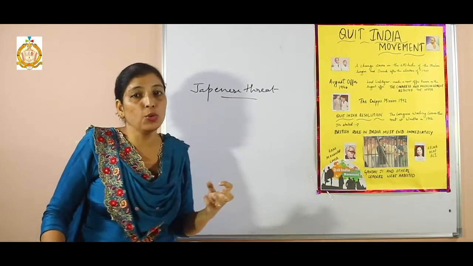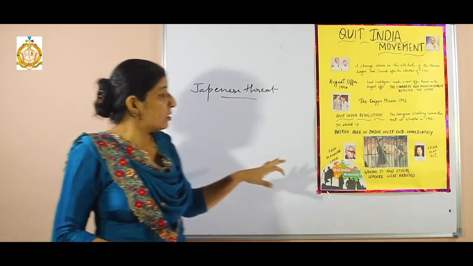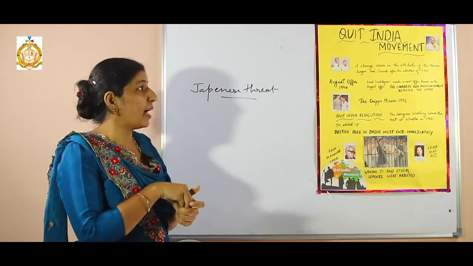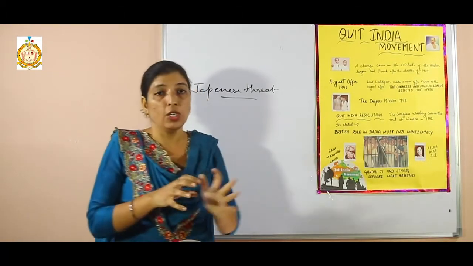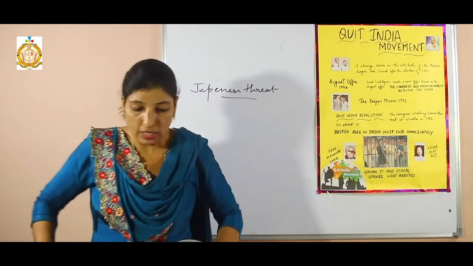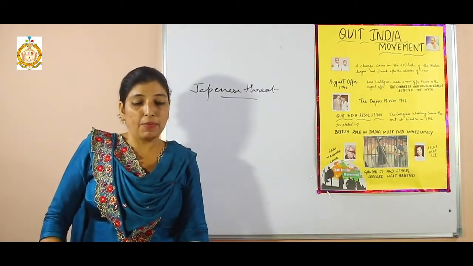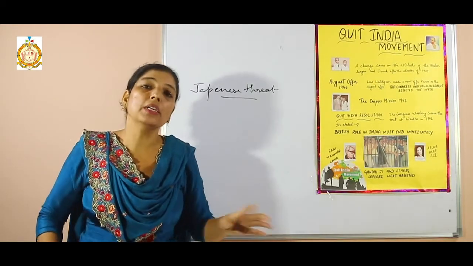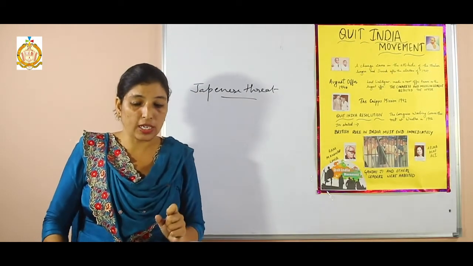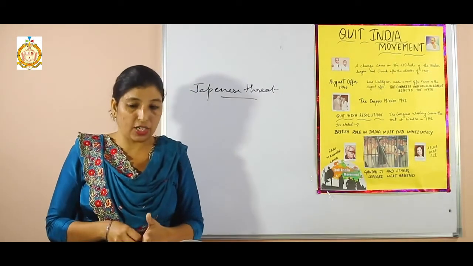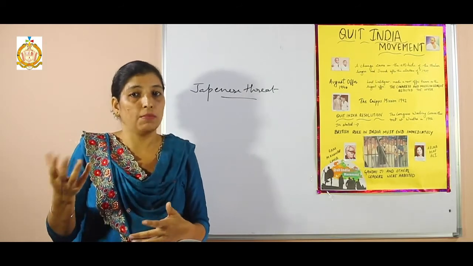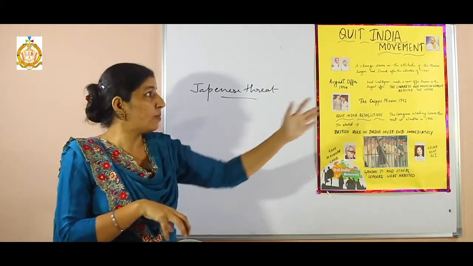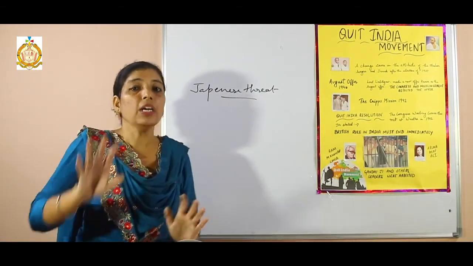If India wanted to be saved from the war, the main solution was that the British government would have to move out. Clear? So India's safety, and Britain's too, lies in an orderly and timely British withdrawal from India. Gandhiji said that both India and Britain would be safe if only the British government quit India. Clear?